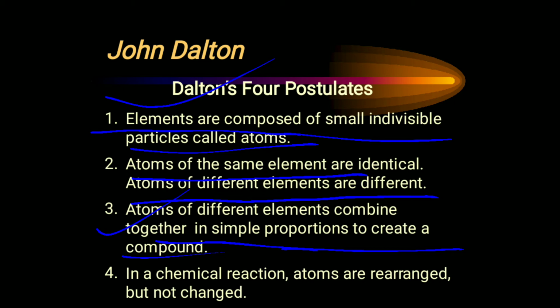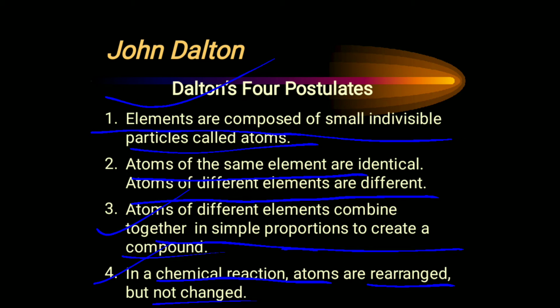So atoms of different elements have different characteristics, but they combine to form a compound. And number four, in chemical reactions, atoms are rearranged, not changed. This was mainly the four postulates given by John Dalton.